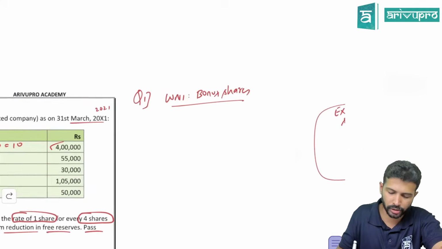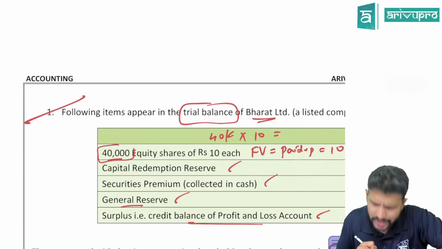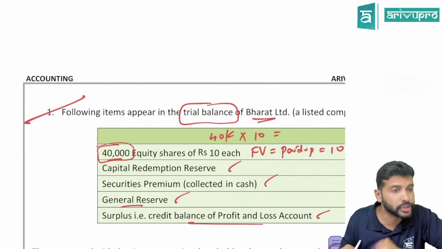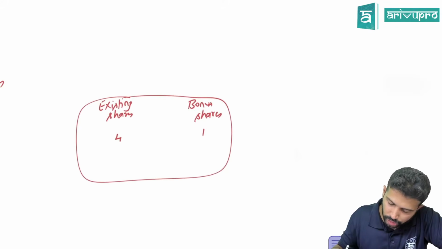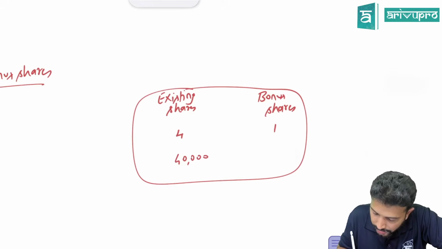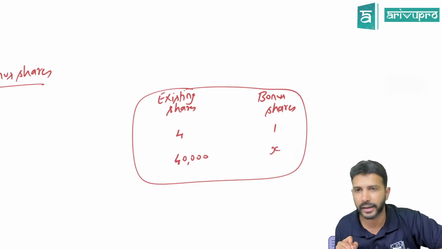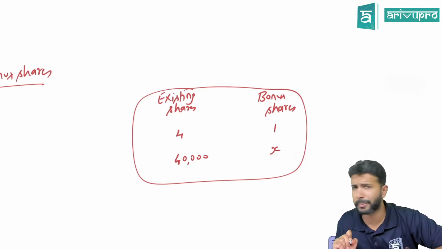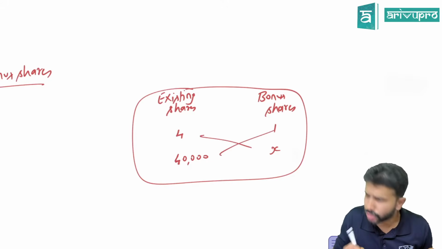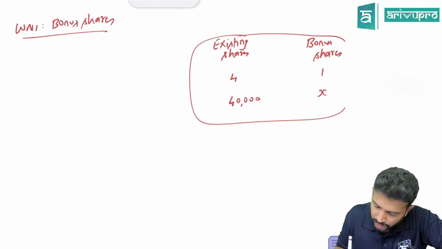Come to the question. Does the company have only 4 equity shares, or how many equity shares does the company have in totality? Company has 40,000 equity shares. If you have 4, you will get 1. If a company has 40,000 equity shares, how many bonus shares will be given? Are you comfortable with this cross multiplication which we used to do in maths? How do you find x in this now? You just do the cross multiplication, right? How do you get x?